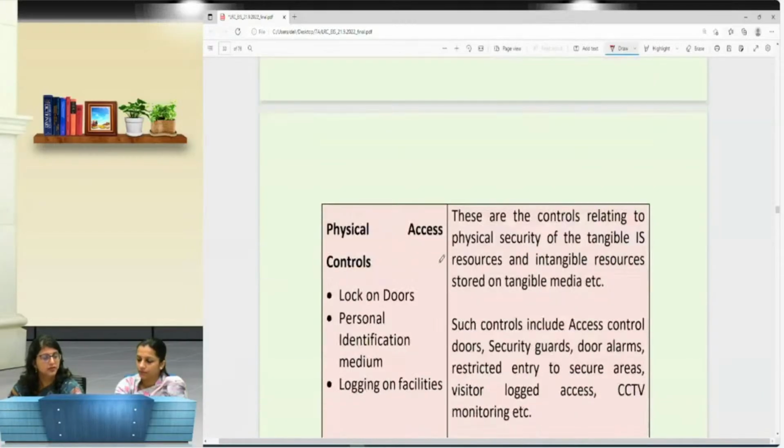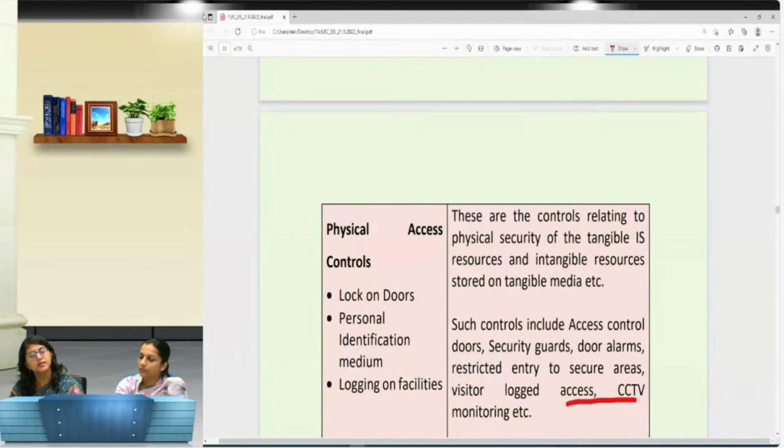Okay, so these are the physical access controls. Again, if somebody is saying that a CCTV is installed outside a computer center, what kind of a control will it be? So you will say it is a physical access control. But now suppose the option there is not physical access control, and the options there are say preventive control, corrective control, detective control. तो CCTV क्या काम करेगा? It is a detective control.